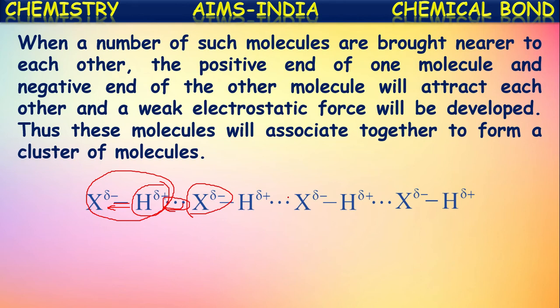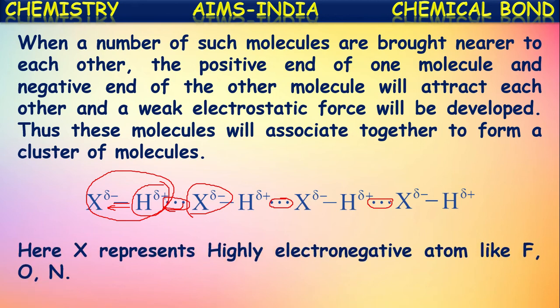Here X represents the highly electronegative element like fluorine, oxygen or nitrogen. Because of these slight attractions between the molecules, they will be held together with certain weak electrostatic forces.